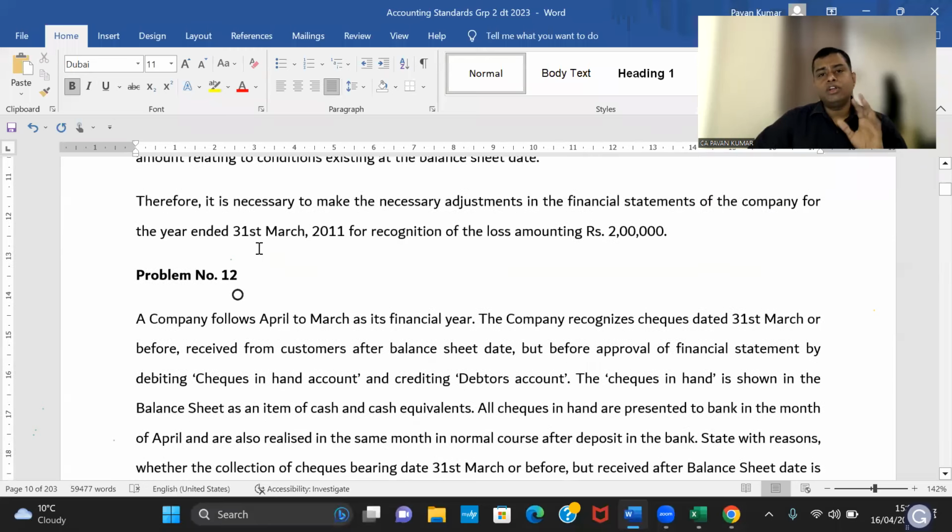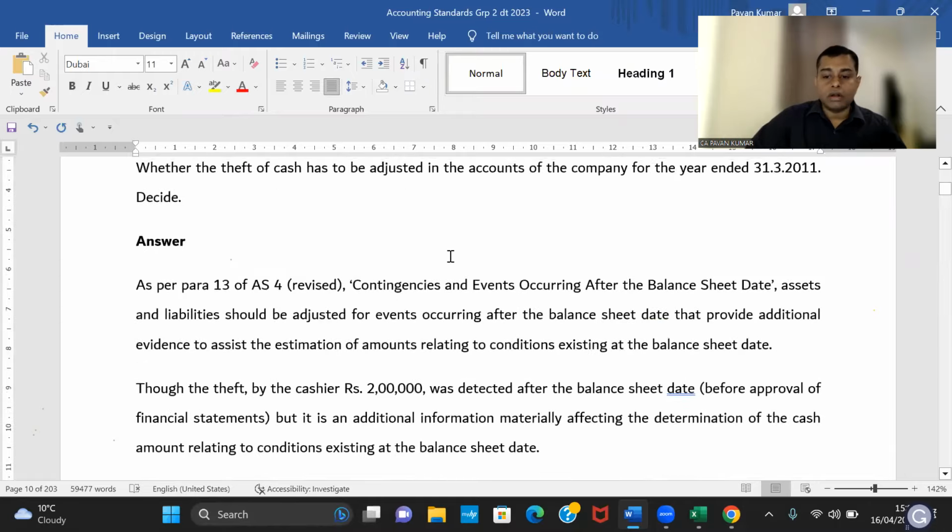In the exam, Deepak, you have to write that this loss will be accounted for in 31st March 2013. If it comes to my knowledge before the board of directors approved financial statements, I would have reported that in the 31st March 2012 balance sheet. If it comes to my notice after finalization of financial statements and after approval of the board of directors, it will be accounted in 2013. That's it. Clear? Okay, very good.